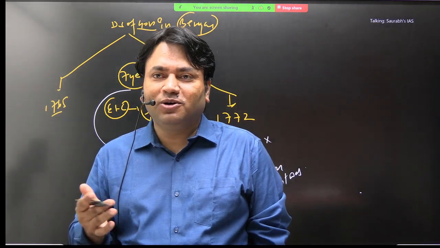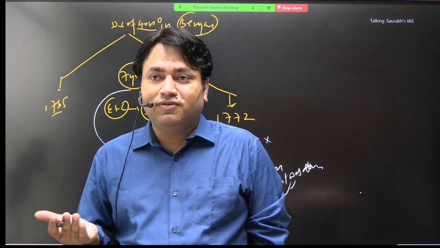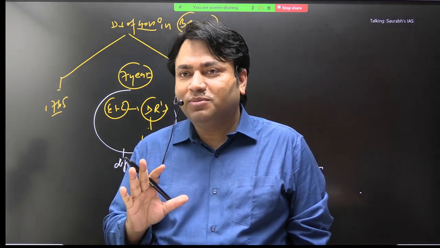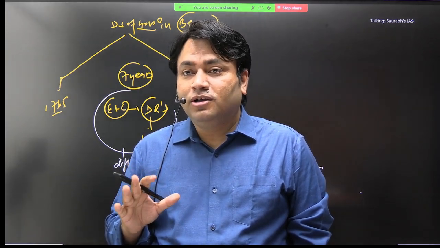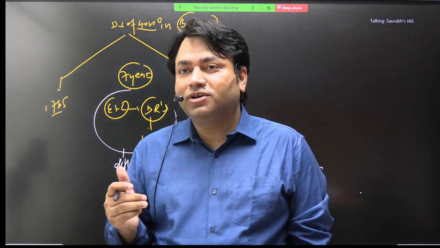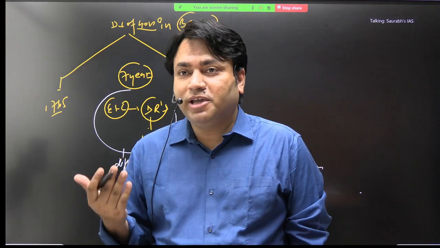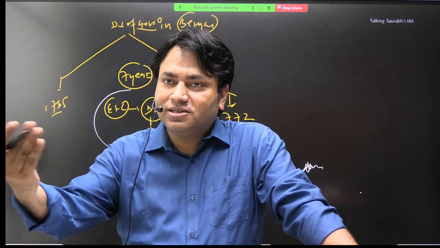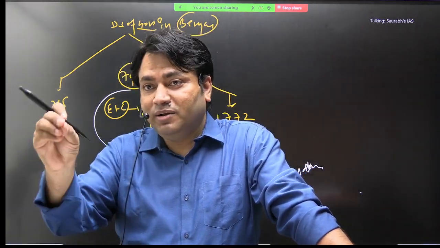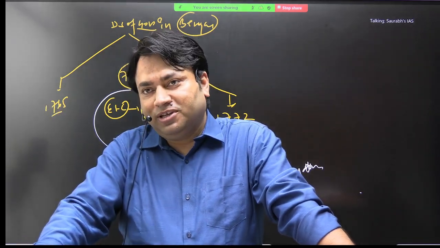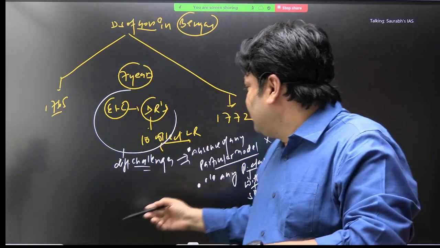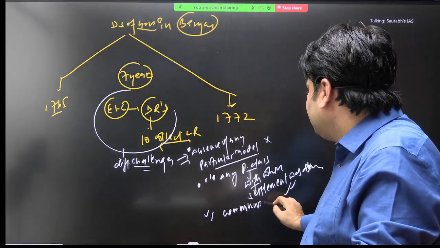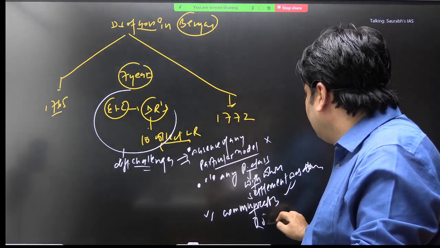That EIC officials had got a new task, the task of collection of land revenue. For this they will have to communicate with the local people. आम लोगों से बात करनी पड़ेगी ना, टैक्स कलेक्शन करने जाओगे तो. And the local people will speak which language? Vernaculars. वो तो local languages बोलेंगे, and you are speaking what? English. तो communication की भी problem है. So you will take the services of intermediaries. बहुत ज़्यादा आपकी dependence किस पे होगी? Intermediaries पे. That is the next important challenge here, the challenges of communication.